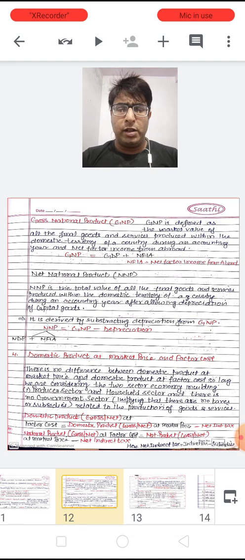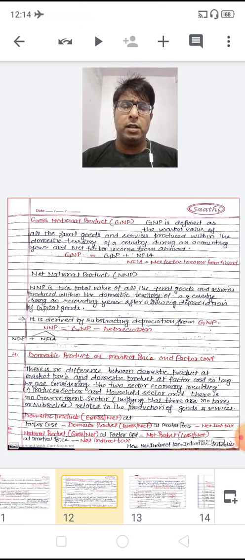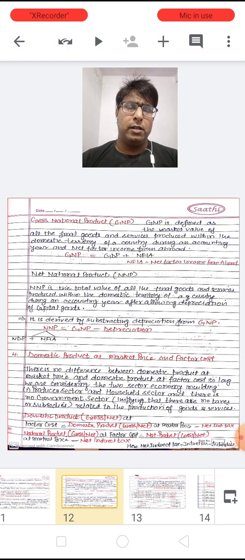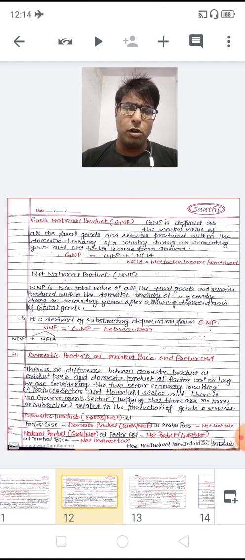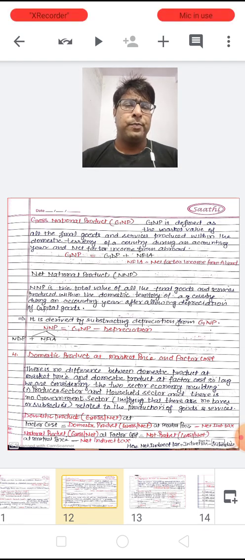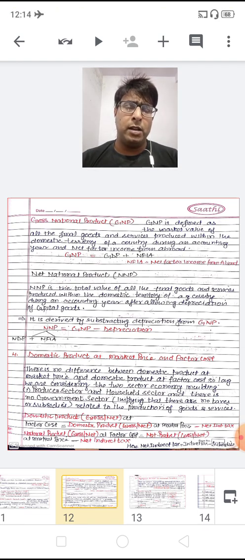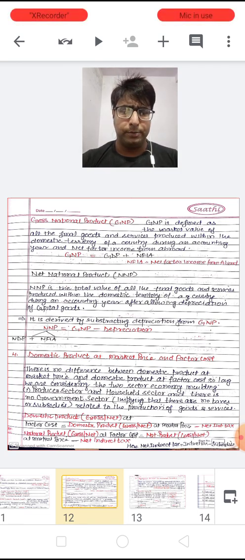Domestic product, no matter whether it is gross or net, at market price, when we subtract the net indirect taxes, we will get the value of domestic product at factor cost.